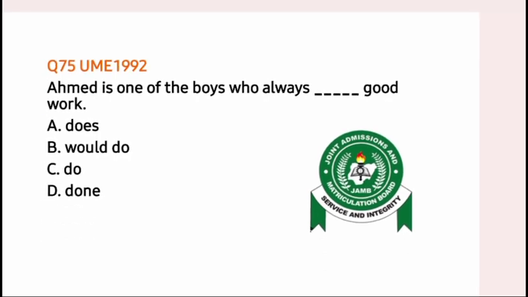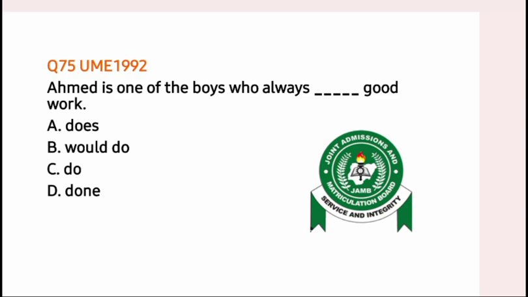Question 75, UME 1992. Ahmed is one of the boys who always dash good work. A. Does. B. Would do. C. Do. D. Done. Now look at this structure very well.